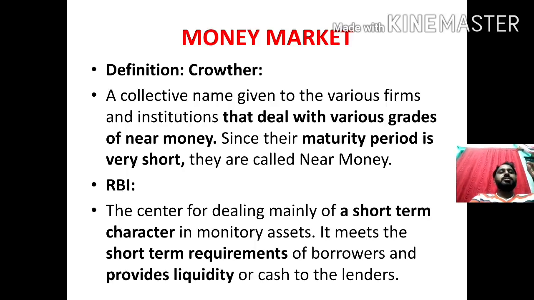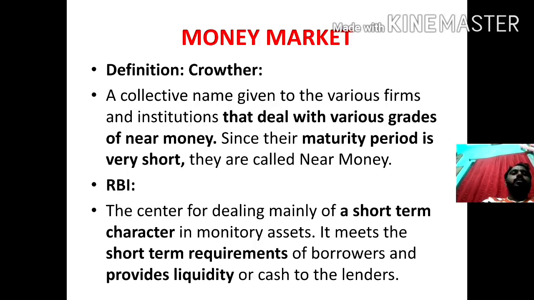Then RBI also gave us a definition. What is that? The center for dealing mainly of a short-term character in monetary assets. It meets the short-term requirements of borrowers and provides liquidity or cash to the lenders. Children, look here. The key terms are short-term character. The funds must be of short-term character.